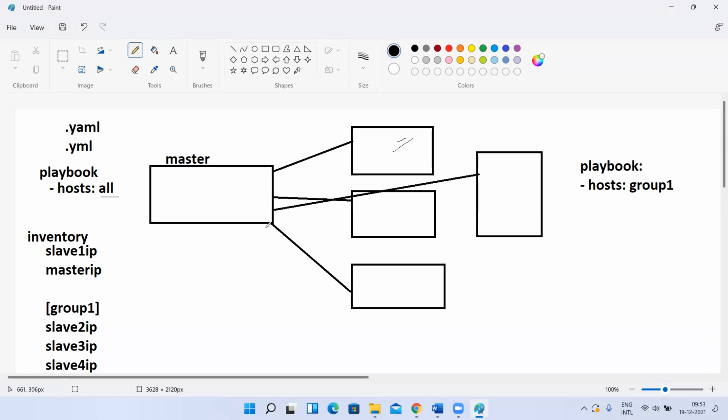Then you can write conditions. I want to execute this task only if the RAM size is more than this, or if free RAM is this. If it is Red Hat, I have to execute this command. If it is Ubuntu, I have to execute this. So it will get the information whether it is Red Hat or Ubuntu. If the instance is Red Hat, I execute this; if it is Ubuntu, I ignore it. If it is Ubuntu, I execute this; on Red Hat machines, I ignore it. Such conditions you can also write. Understood, guys?